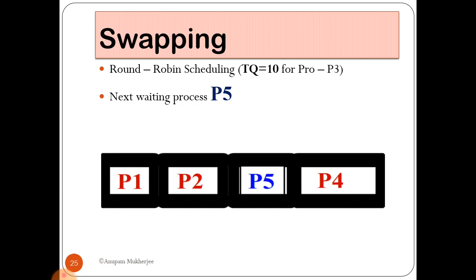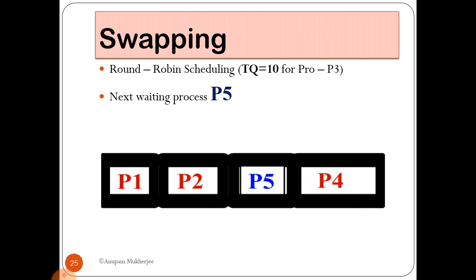It is an important term. Normally, a process that is swapped out will be swapped back into the same memory location where it was previously. This restriction is dictated by the method of address binding, which I already discussed previously. If execution time binding is used, then a process can be swapped into a different memory location because the physical address is computed during execution time.